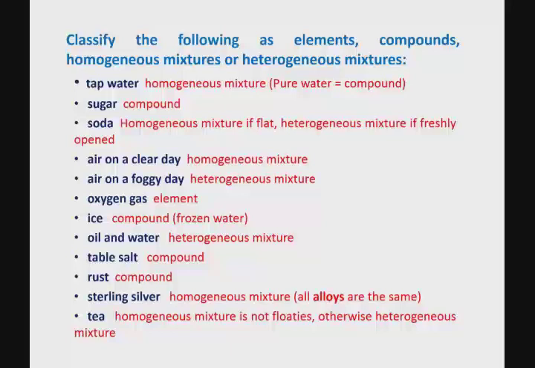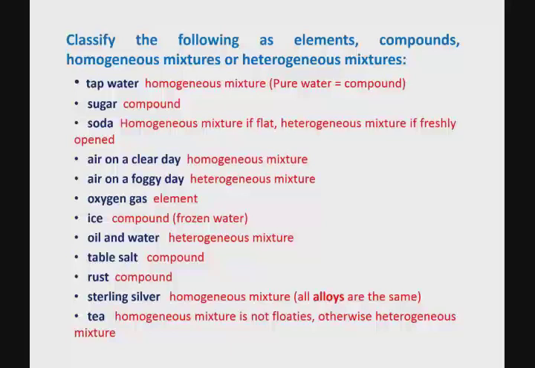Sterling silver. Sterling silver falls in a category of substances with bronze and steel. These are all collectively called metal alloys. Metal alloys or alloys are homogeneous mixtures of two or more metals. So no matter which metal alloy you talk about, that's a homogeneous mixture. Tea, of course, we're assuming it's just the tea, it's just the liquid that we drink, and that's a homogeneous mixture, unless you're drinking a cup of tea that you can actually see the tea leaves floating around or something else, then that would make it heterogeneous.